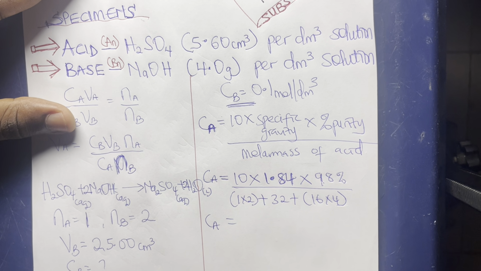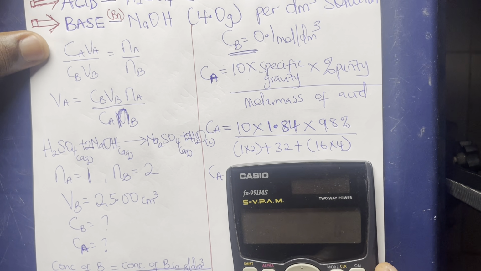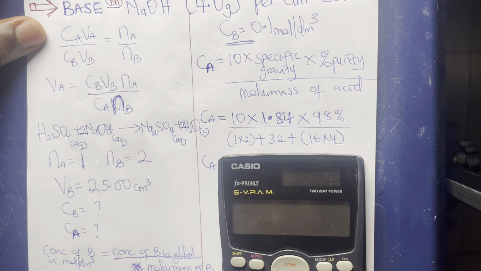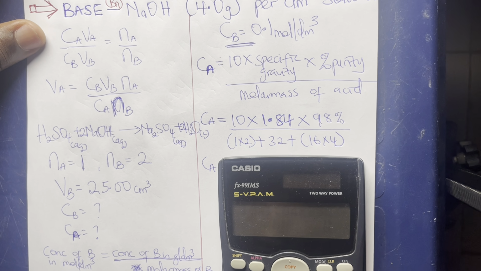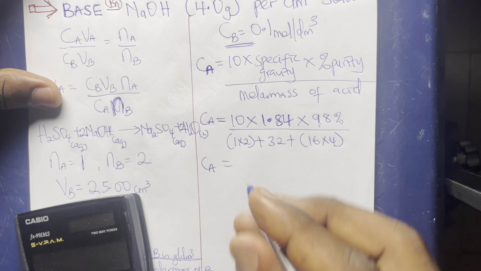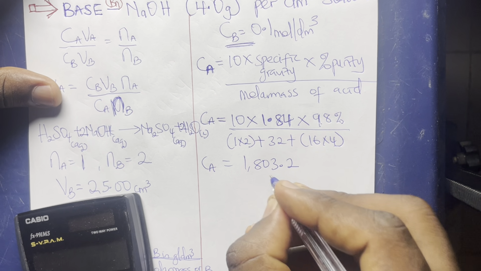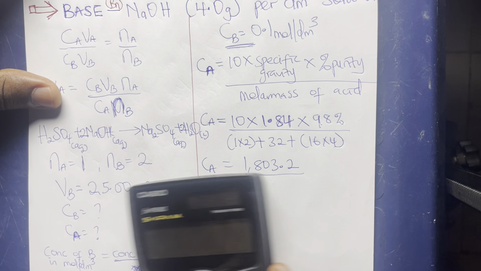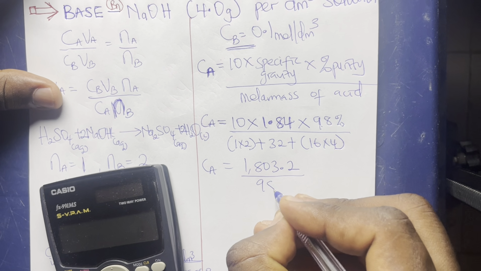That is the Ca. So using the calculator now, we have 10 multiplied by 1.84 then times 98. So that's giving us 1803.2. So divided by 98. Okay, 98.